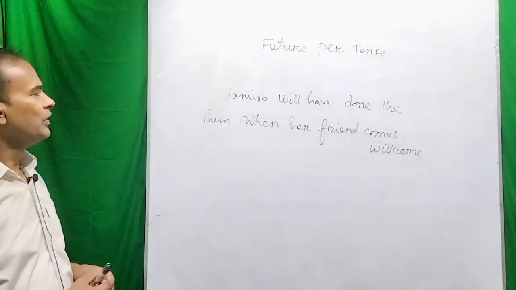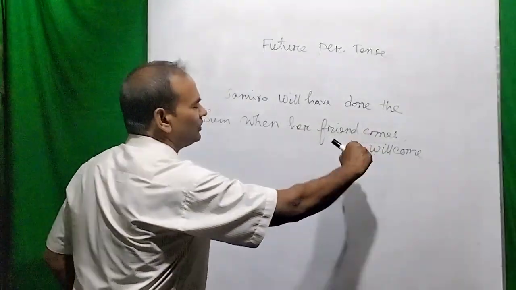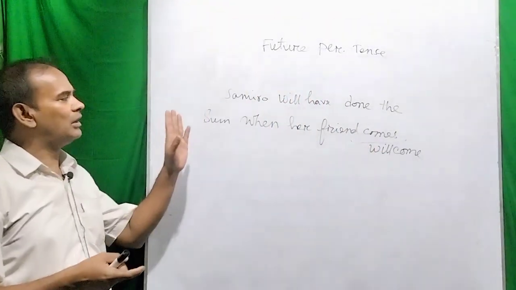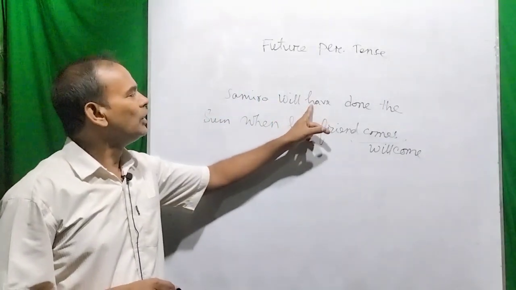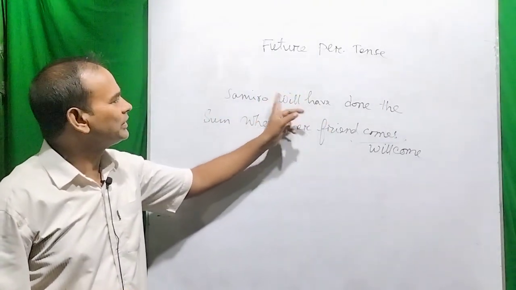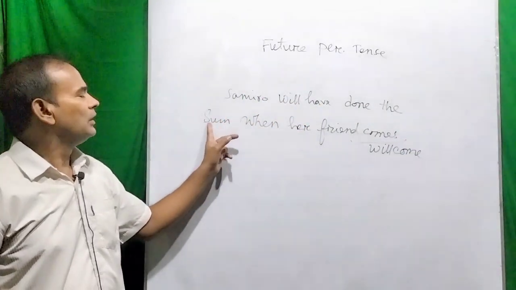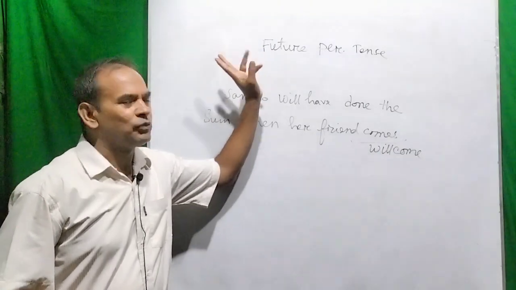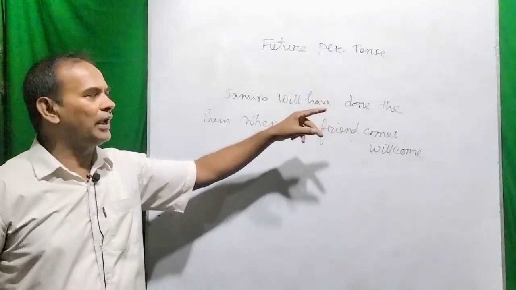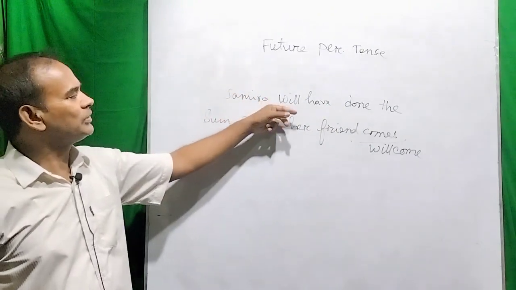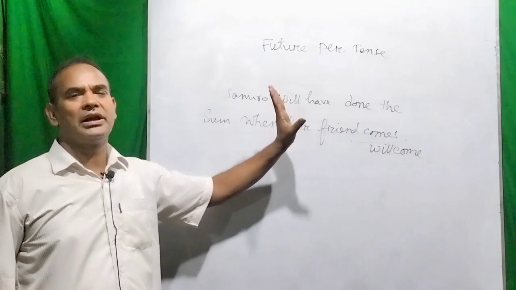So I think you can understand, her friend comes or will come within the time when the future perfect tense, that Samira will have done the action, will have continued, and within that course of time this action will take place.